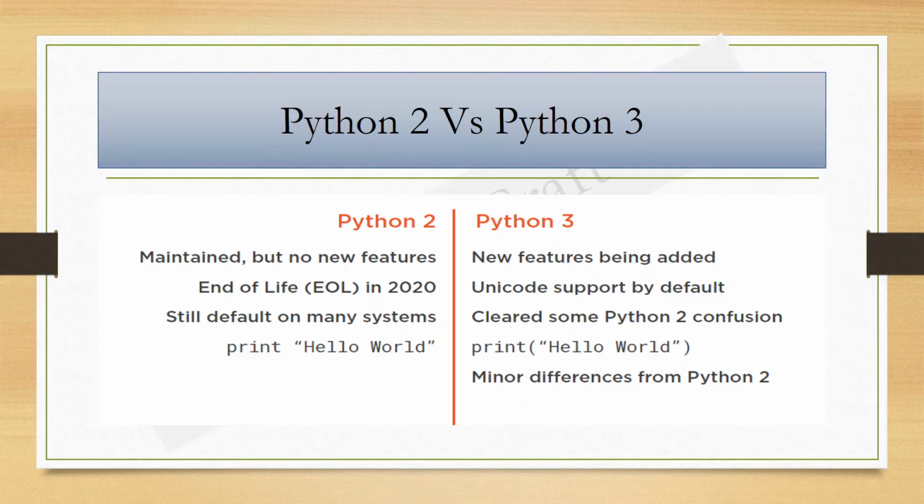The eternal debate. Online forums are full of people saying you should use Python 2 because of this, or Python 3 because of that. But in reality, just use Python 3, for reasons that are really outside the scope of this course. Python 3 adoption did not go as smoothly as it was hoped.